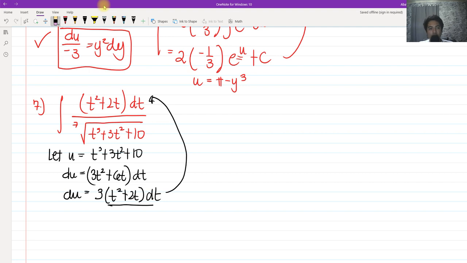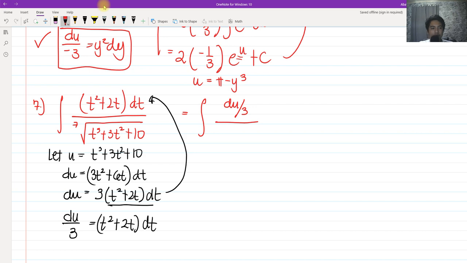So now we can use u substitution. I only want t squared plus 2t dt on the right side of the equation, so I divide both sides by 3 to isolate t squared plus 2t dt. So that's it, we can now substitute. We have t squared plus 2t dt equals du over 3, all over the 7th root of u, where we let t cubed plus 3t squared plus 10 be u.